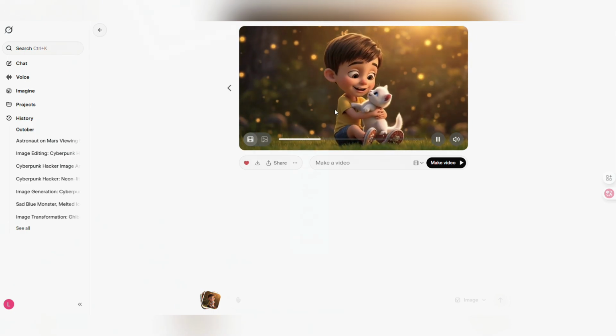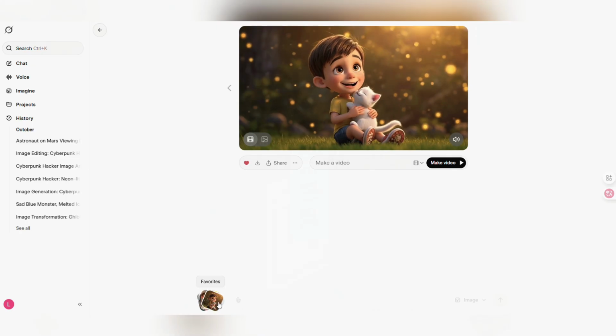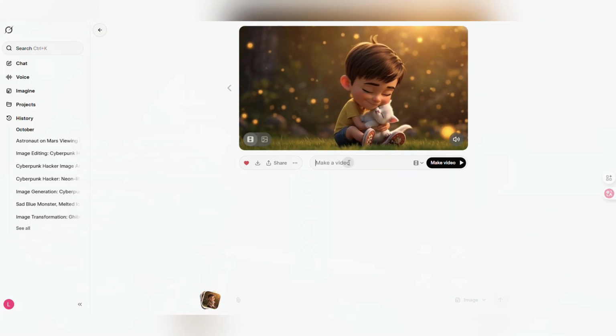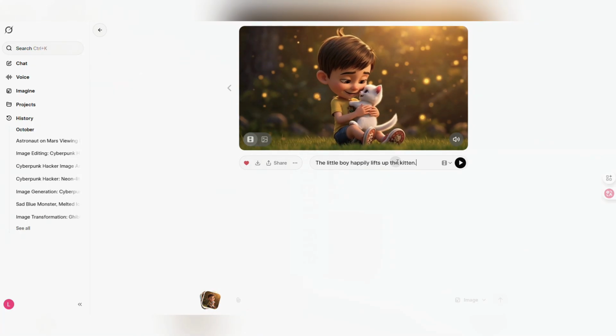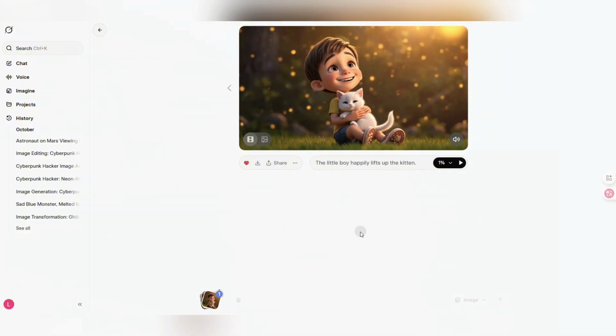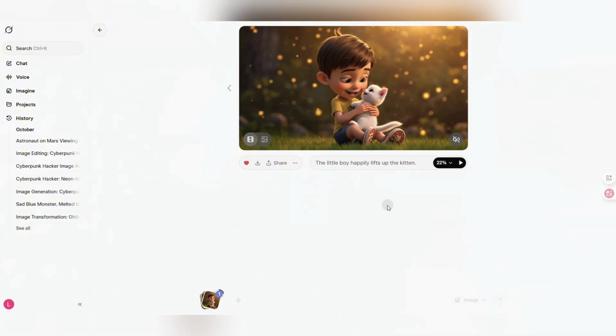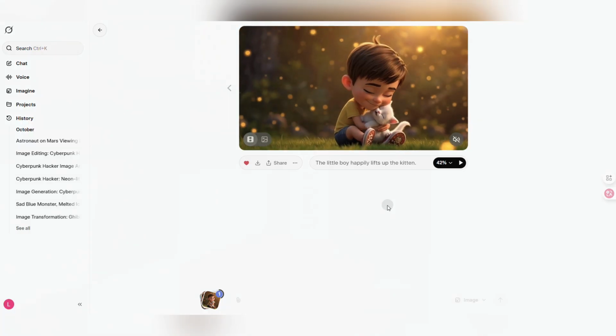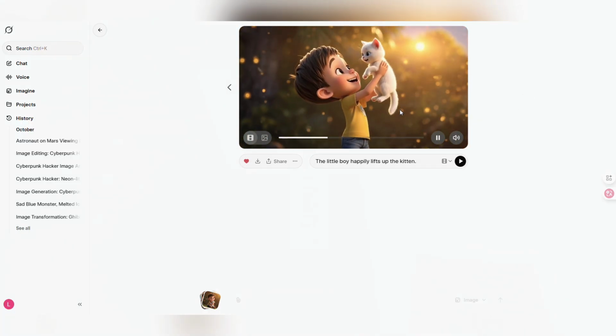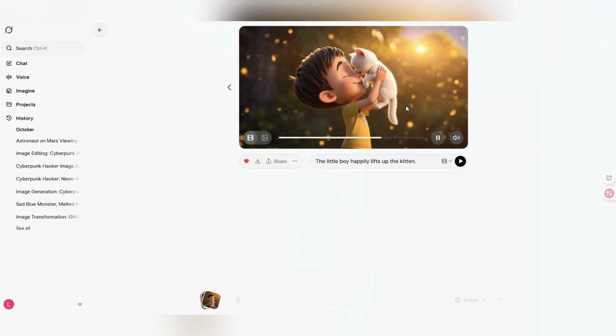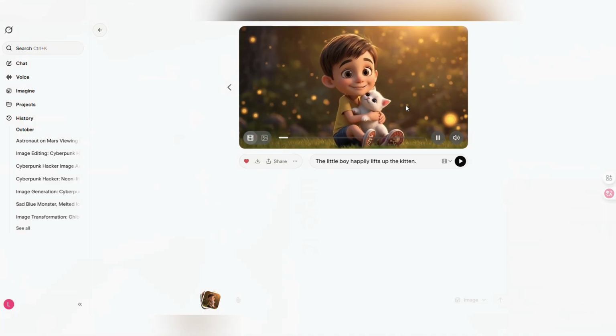We can try others. For example, in this scene, I don't need him to speak, so I change the action. I write in the prompt, the little boy happily lifts up the kitten. Now look at the results. Wow, it really starts moving.